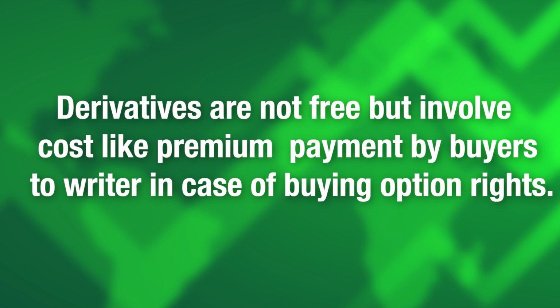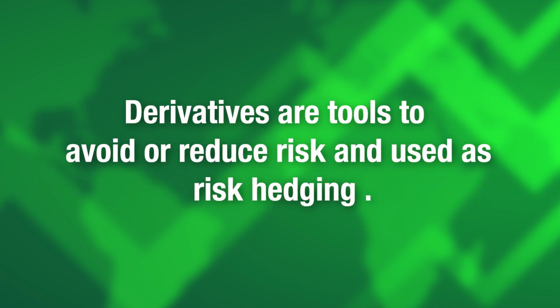Derivatives are not free, but involve a cost like premium payment by buyer to writer in case of buying option rights. Derivatives are tools to avoid or reduce risk and used as risk hedging. It means you can lock prices today for the future, and if it is advantageous to you, you can exercise your contract and get the profit. Otherwise, you will have only cost as premium.